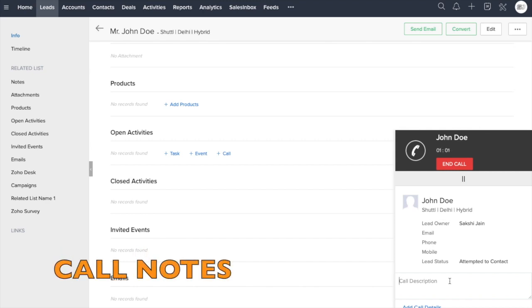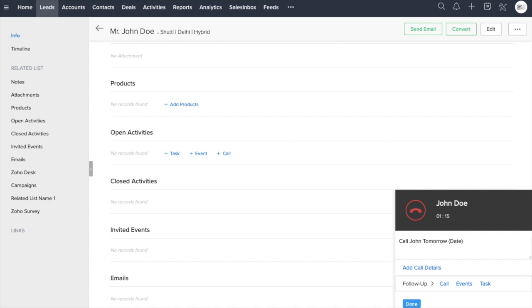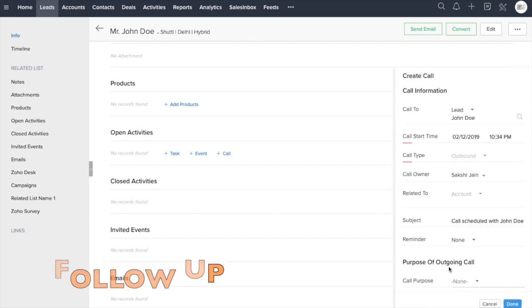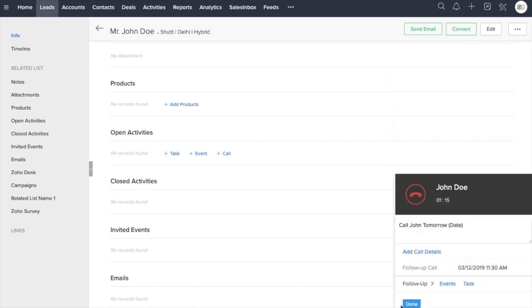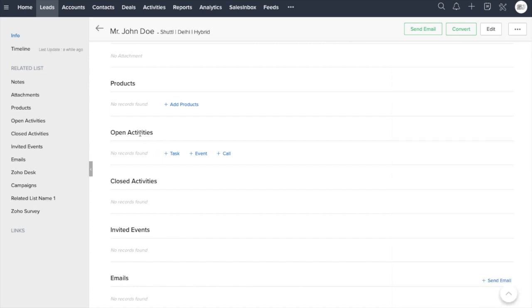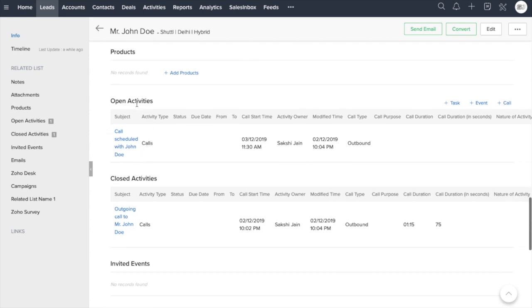So Sakshi could simply mention, call John tomorrow, right? And she would put a date and end this call. If Sakshi wants to have a reminder for a call for tomorrow, she could simply click here. She would put a reminder, and let's say at the discussed time, say 11:30, she would click on done. It's done. So now you would see that I have one task under open activity, one task under close activity.